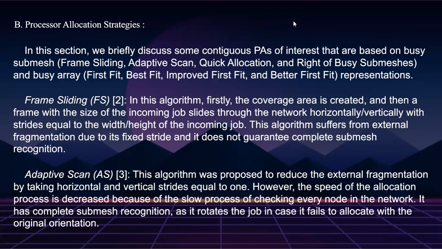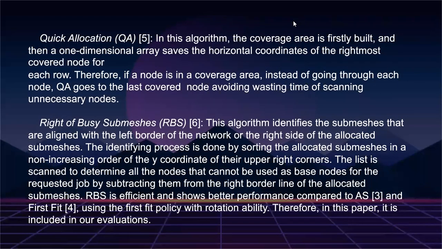The second one is adaptive scan. This algorithm was proposed to reduce the external fragmentation by taking horizontal and vertical strides equal to 1. However, the speed of the allocation process decreased because of the slow process of checking every node in the network. It has complete submesh recognition as it rotates the job in case it fails to allocate with the original orientation. The third one is quick allocation.